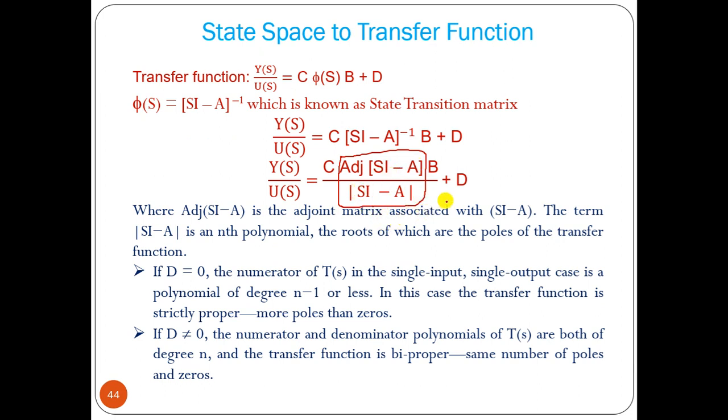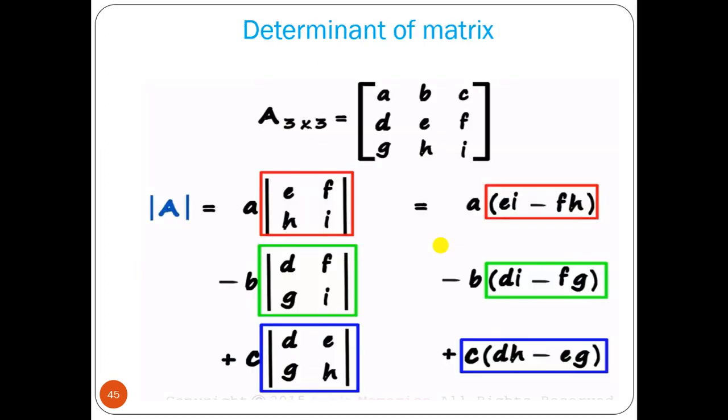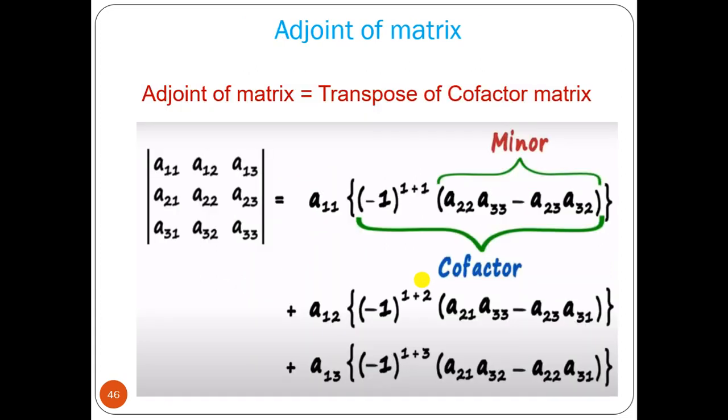Now, this determinant of (sI minus A) is the denominator of the transfer function. So from that we can construct the characteristic equation equal to 0, and from that we can find the location of the poles and calculate its stability. Now how to solve that? This is the determinant of a matrix formula that we know. I am not going into that.